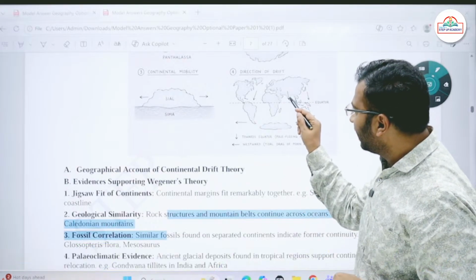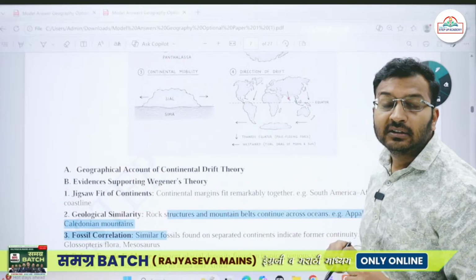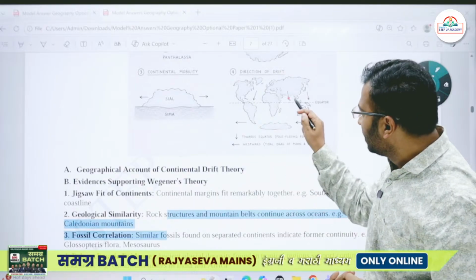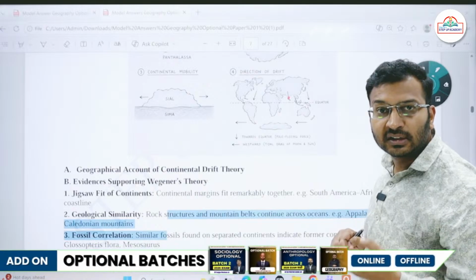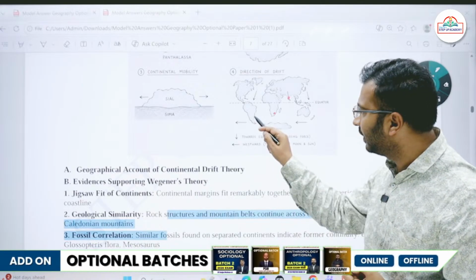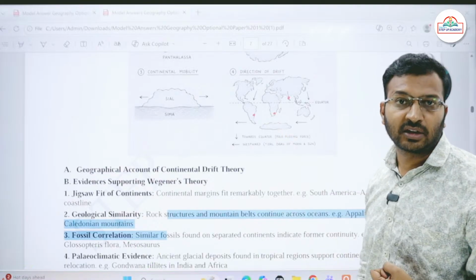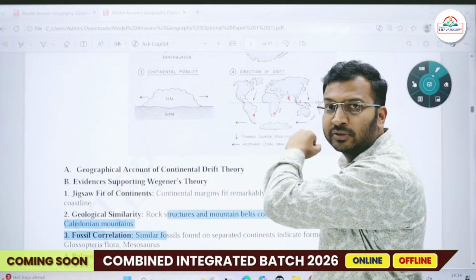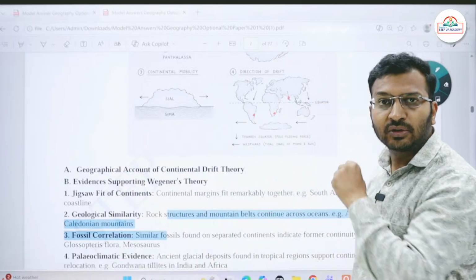But in Kerala and some other regions, we find some glacial deposits, glacial tillite deposits. So we find glacial tillite deposits in the southern peninsular part of India. We find glacial tillite deposits here in Africa. We find glacial tillite deposits here in South America. And if you do the carbon dating of all these glacial tillite deposits, you will find that they are almost more or less of the same age.